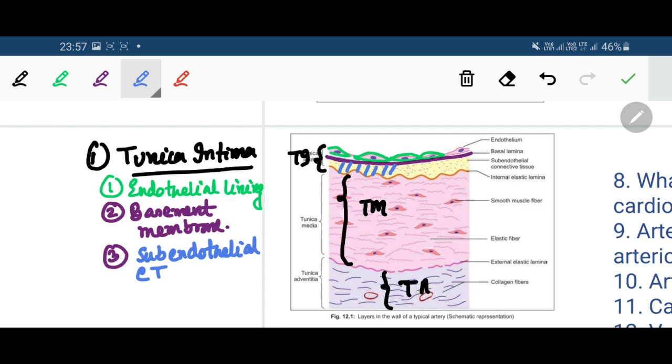And there is a wavy membrane that is formed by elastic fiber beneath the subendothelial connective tissue, that is called the internal elastic lamina. So a wavy elastic layer which is called the internal elastic lamina is formed at the junction of tunica intima and tunica media.